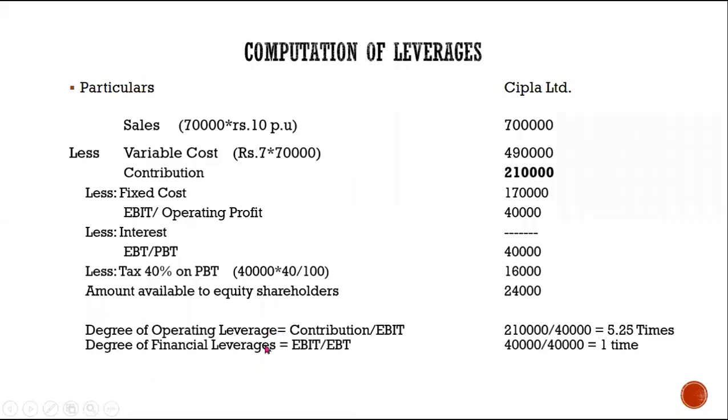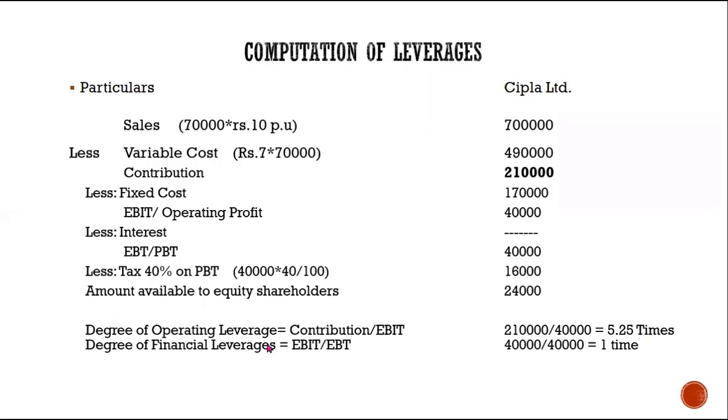Fine. So what we are going to calculate? Operating leverage. Then we are going to calculate financial leverage. What is operating leverage? Contribution divided by EBIT. How much is the contribution? Contribution is 2,10,000. What is EBIT? EBIT is 40,000. So 2,10,000 divided by 40,000. You have degree of operating leverage 5.25 times, right?